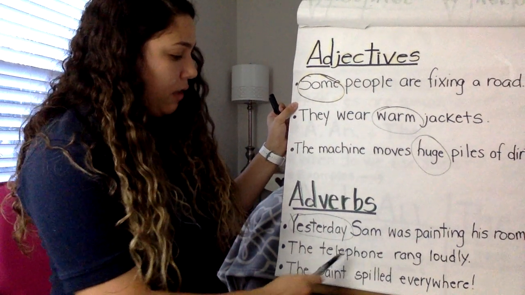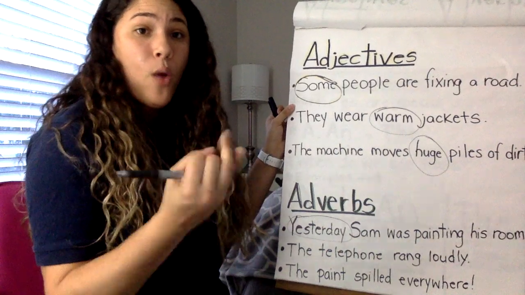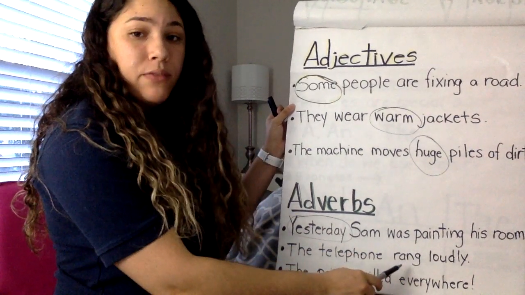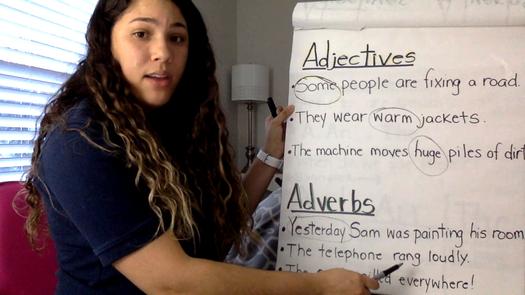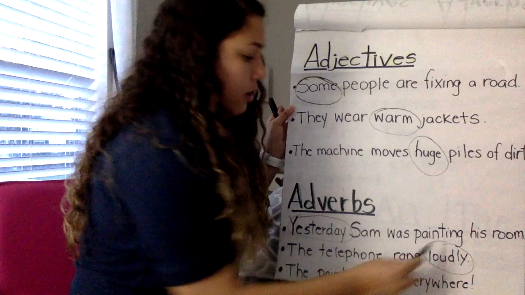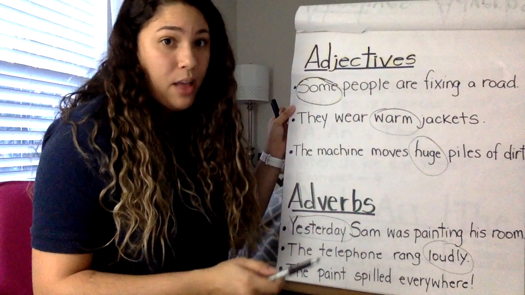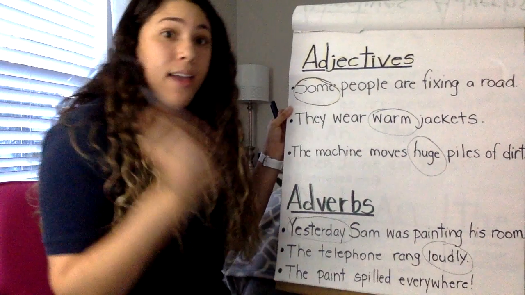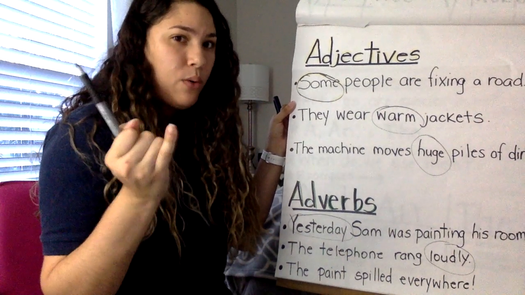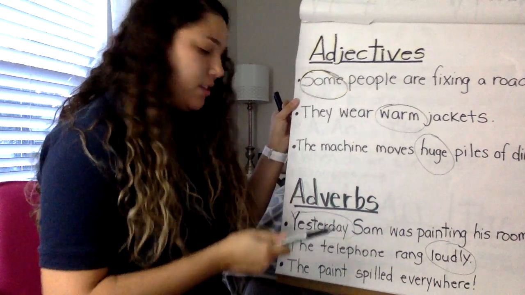Next one. The telephone rang loudly. How, when, or where? Let's look for the verb. Rang. Rang is the verb. Does it tell us how, when, or where it rang? It tells us how it rang, and it rang loudly. Remember, most adverbs end in ly. So if you see a word ending in ly, that's a clue. That might be the adverb. So you have to ask yourself, does that tell me how? And then you'll see if that's your answer.